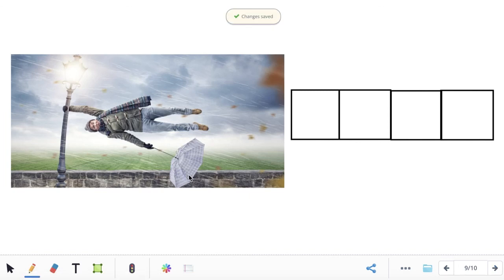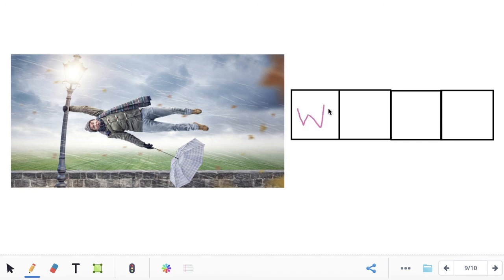This is a picture of the word wind. Sound out the word wind with me. W-I-N-D. Wind. What's the first sound you hear in the word wind? W. What letter makes the W sound?